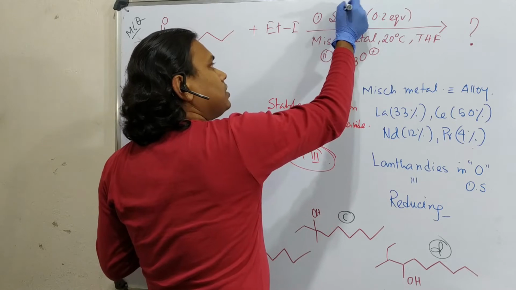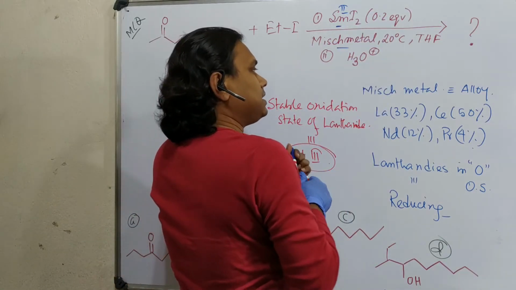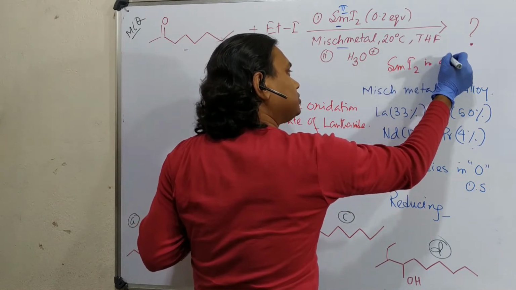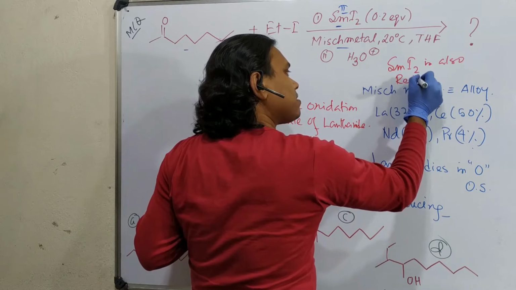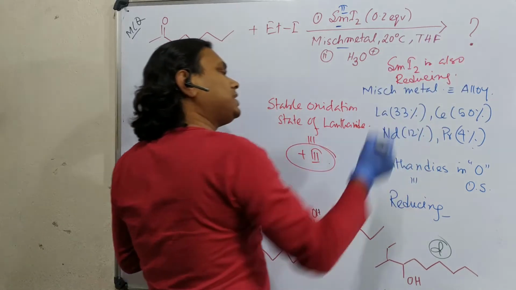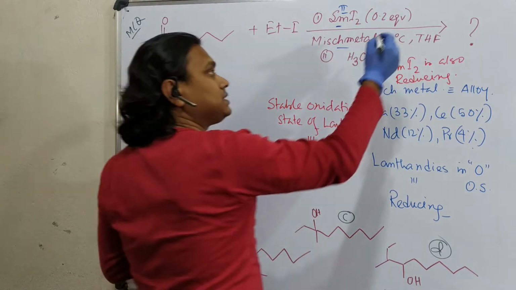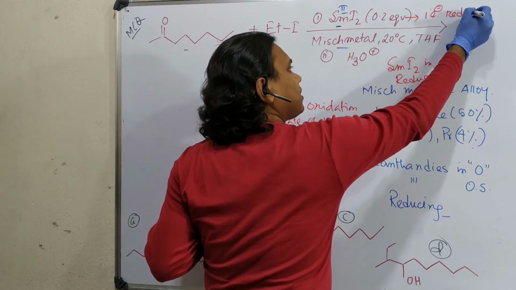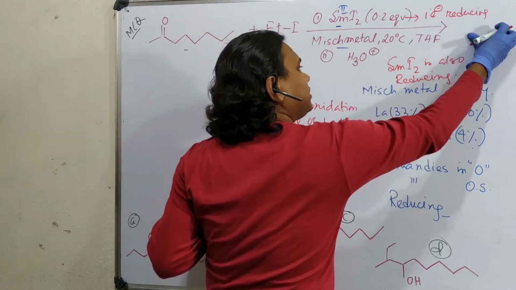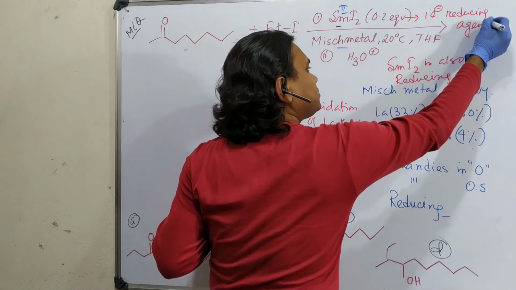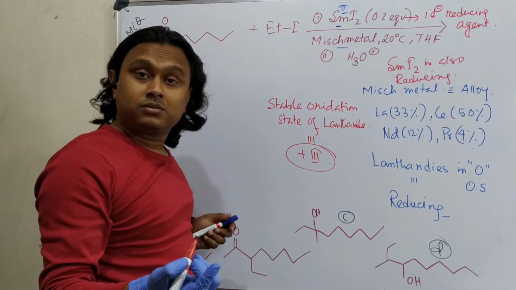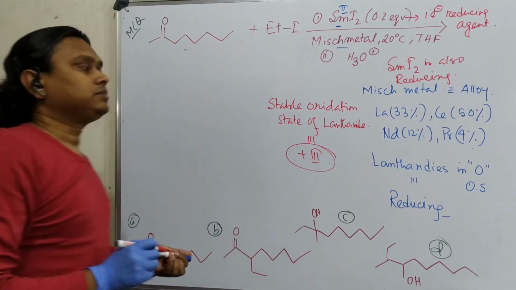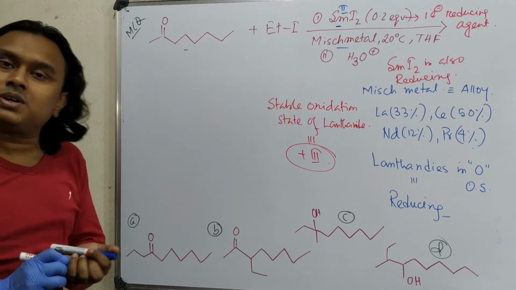Okay, so if the stable oxidation state is +3, what is the oxidation state of samarium iodide? This is +2. So from this you can conclude easily that samarium iodide is also a reducing agent, because its stable oxidation state is +3. So actually this is a 1 electron reducing agent. And by the way, if I say remember another 1 electron reducing agent, copper. Copper 2 plus to copper 1 plus, cerium 3 plus to 4 plus, lots of them.